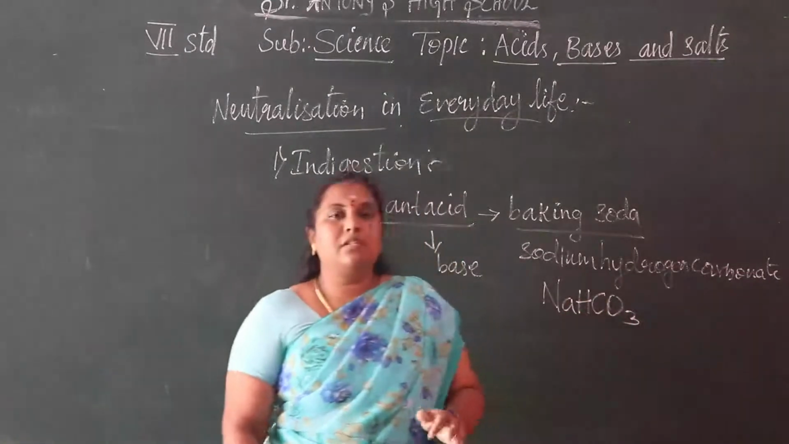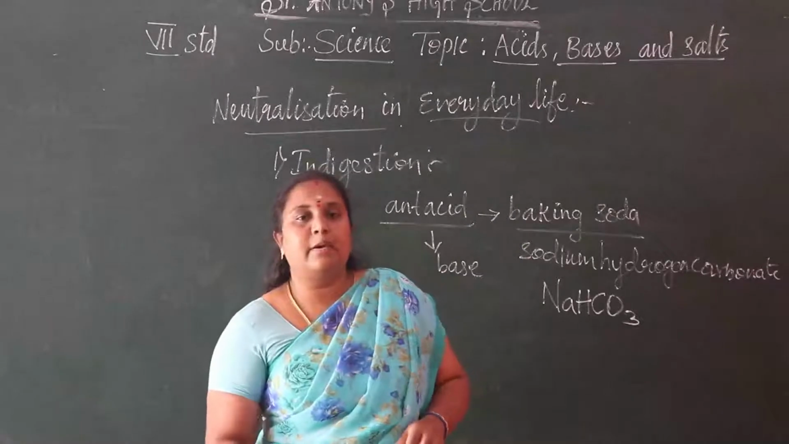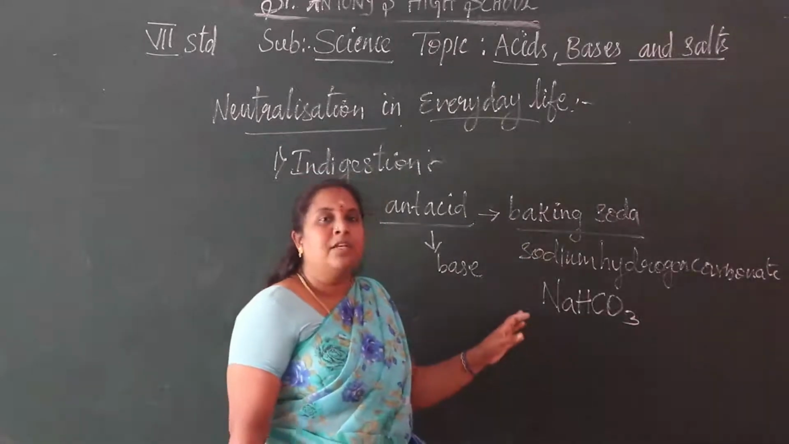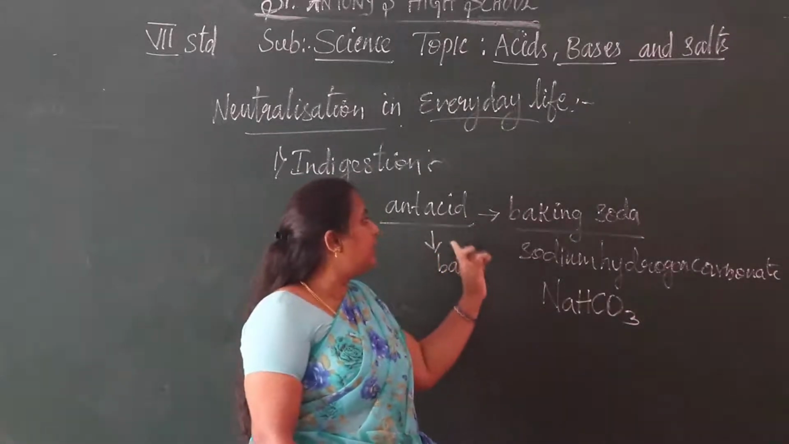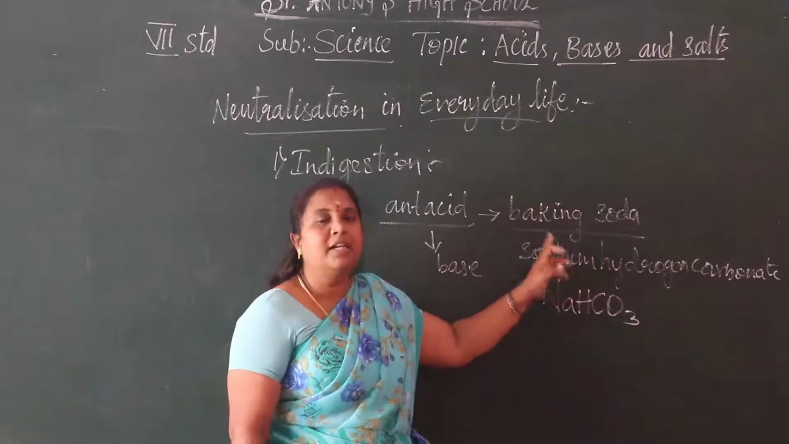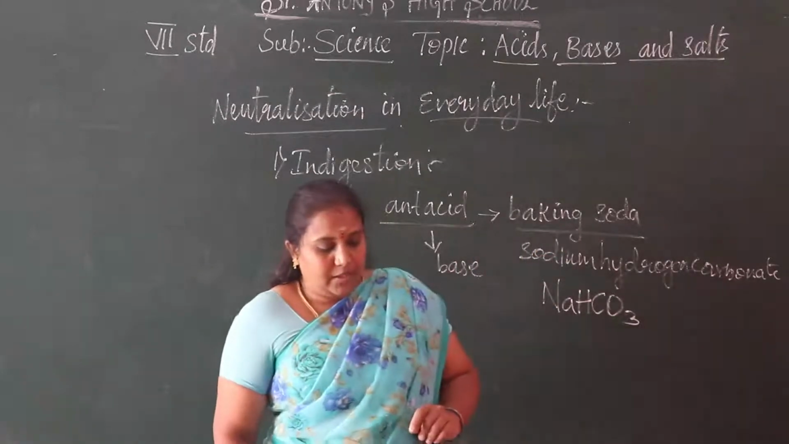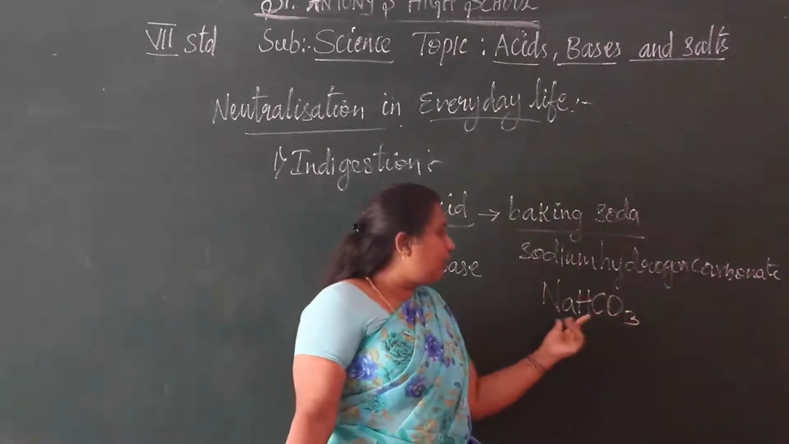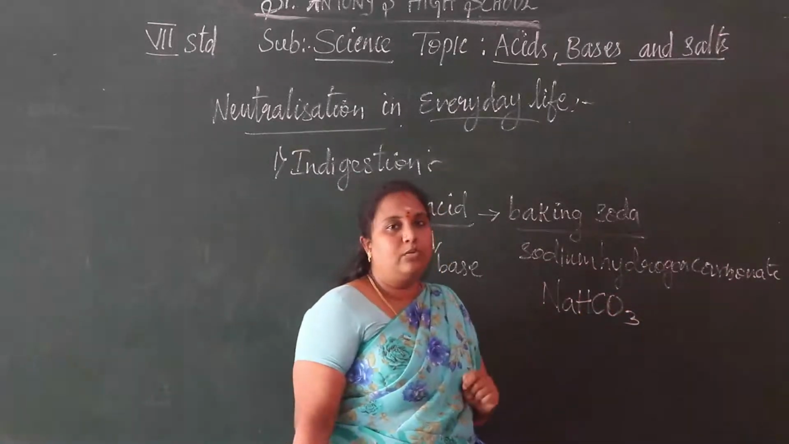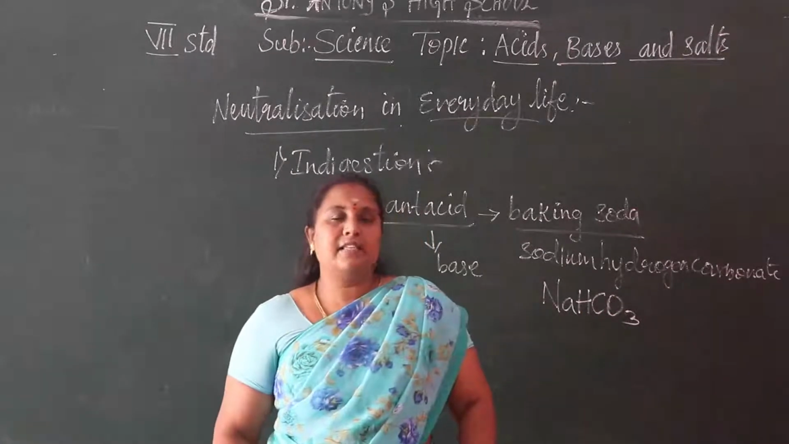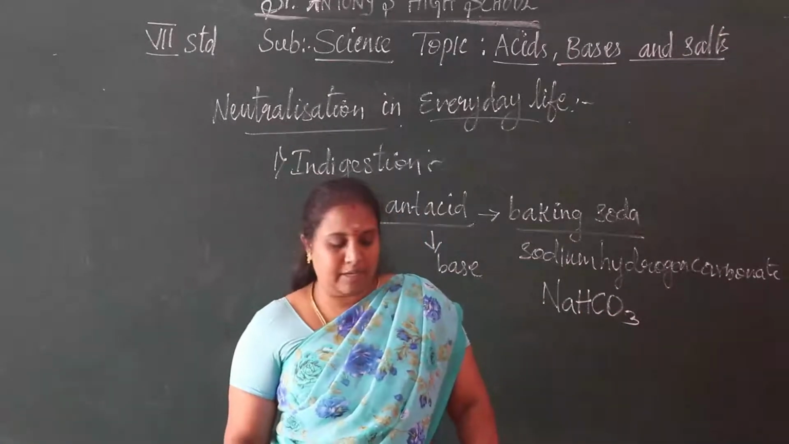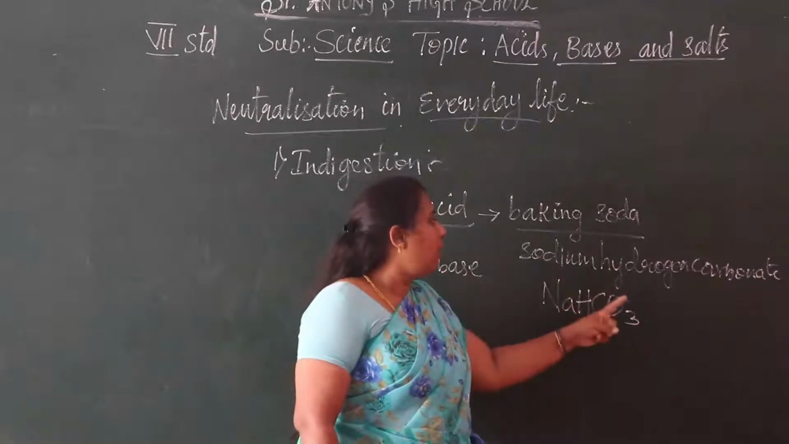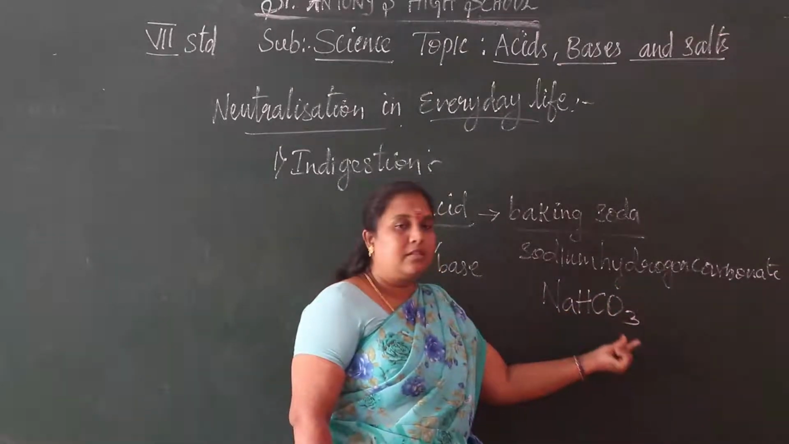NaHCO3. This is the main problem we face in our daily life. Baking soda is another antacid we use as a home remedy, which contains the base sodium hydrogen carbonate, NaHCO3. We can also call this sodium bicarbonate. Sodium hydrogen carbonate, NaHCO3.